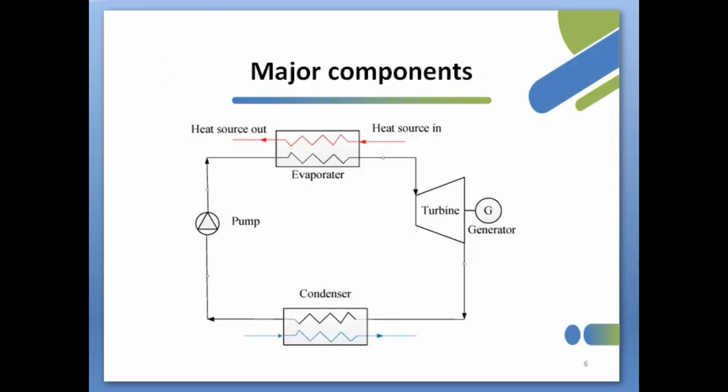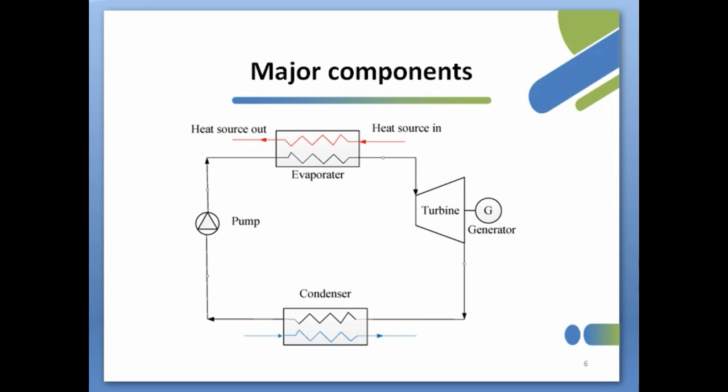Now, what are the major components and working procedure of the organic Rankine cycle? The major components of the organic Rankine cycle are pump, evaporator, turbine and condenser. The working principle for the organic Rankine cycle is the same as the Rankine cycle.